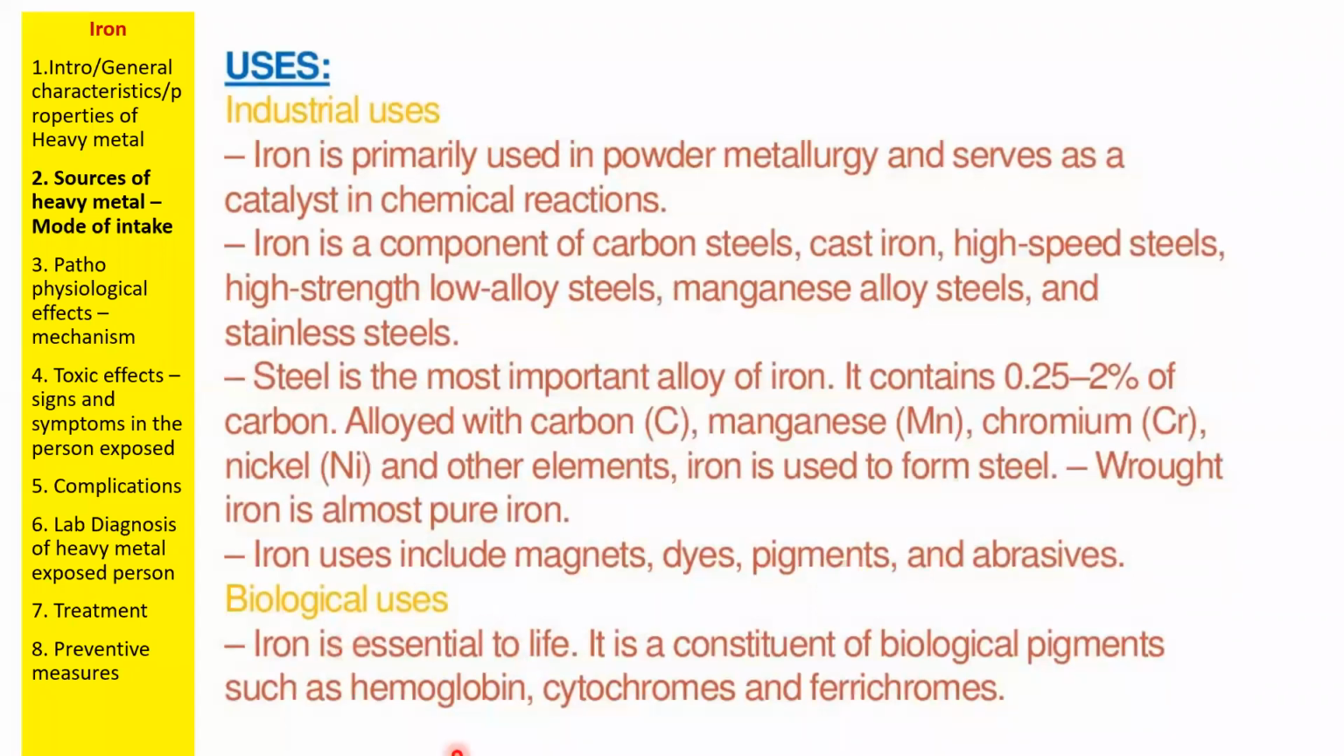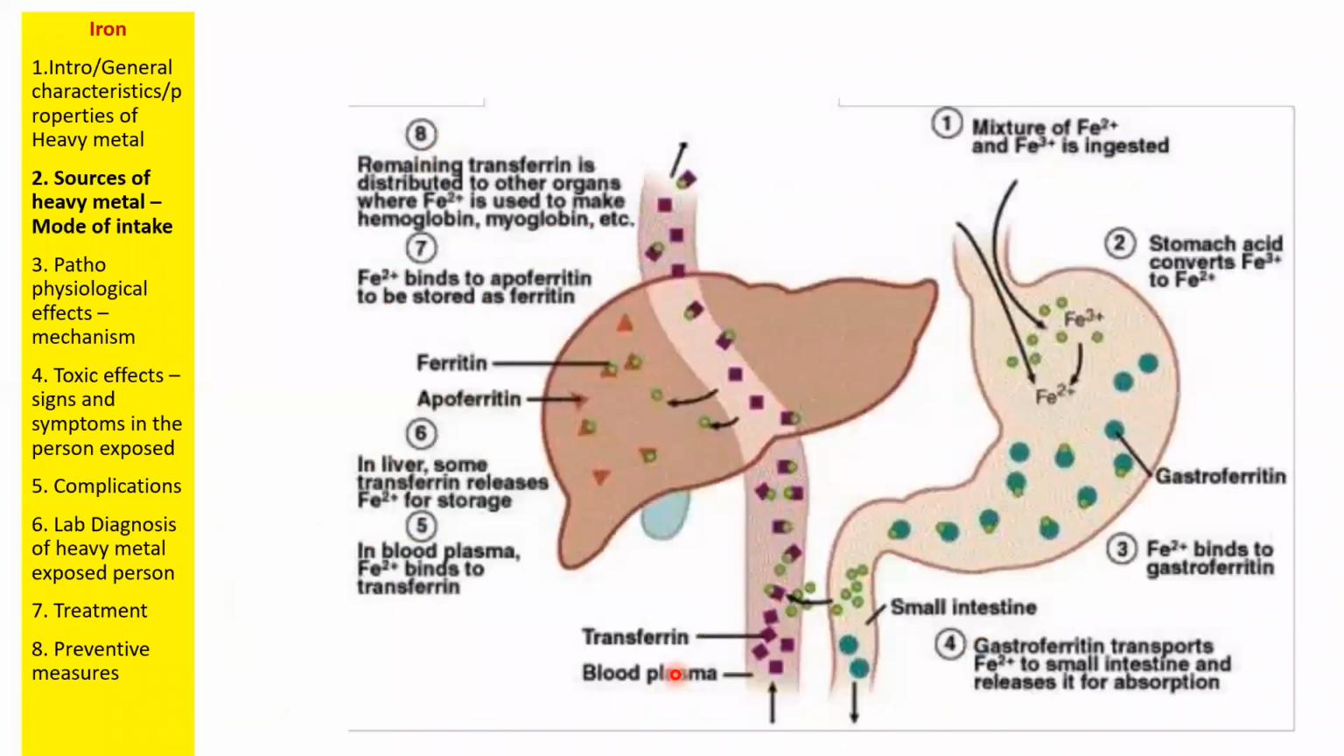Then biological uses. I need not discuss much. We already know the biological uses of iron. Iron is important in hemoglobin synthesis. Because of this hemoglobin only we are surviving. Because of this hemoglobin we are getting oxygen. So there is nothing much to elaborate on this one.